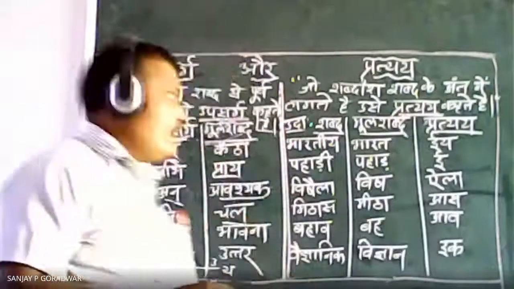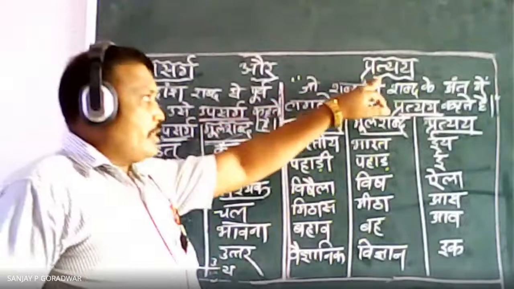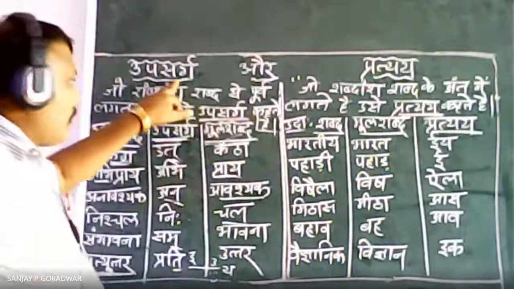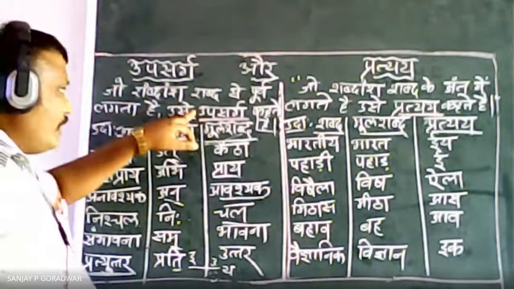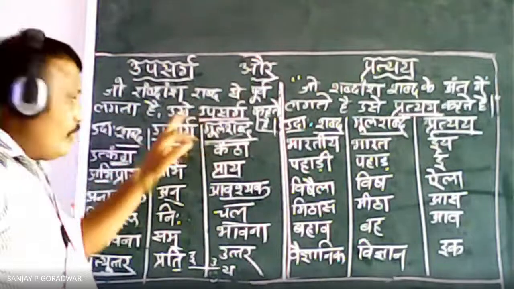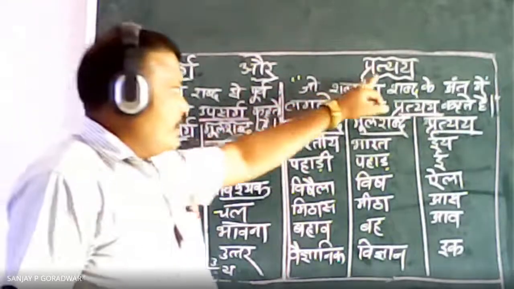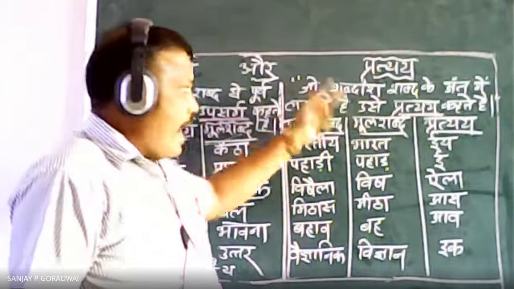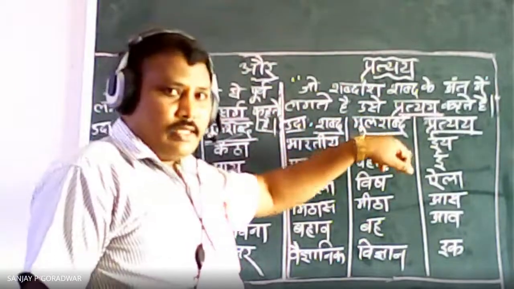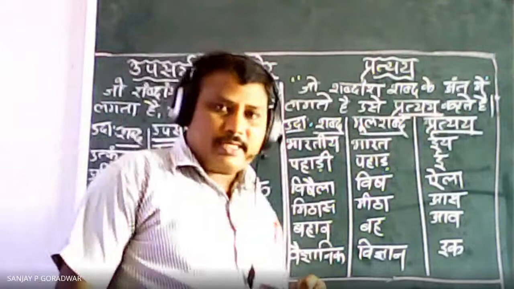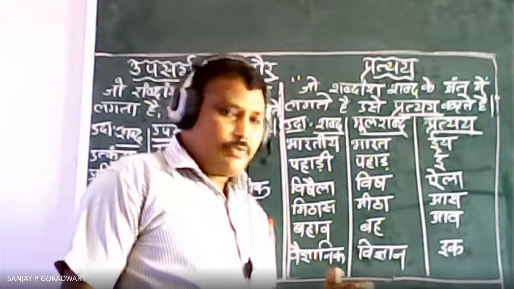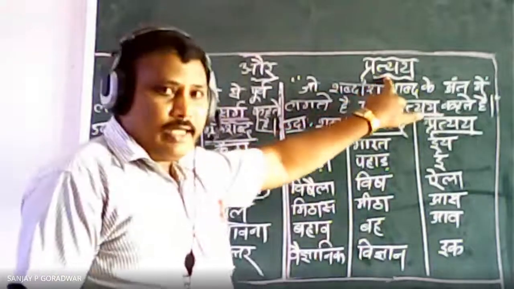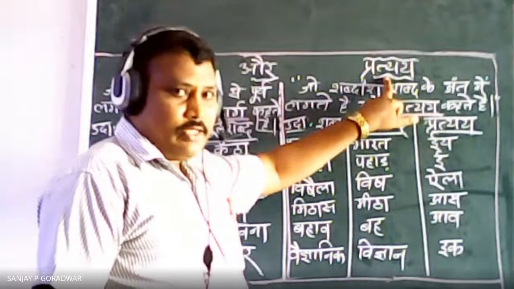So let us see what this pratyay is. In upsarga we saw the phrase we add before the word. The opposite of this is pratyay: the phrase we add after the word. I will give you the same example in English. Happy is the word, and ness, happiness. That ness is a suffix. Pratyay means suffix in English. Okay, so happiness.